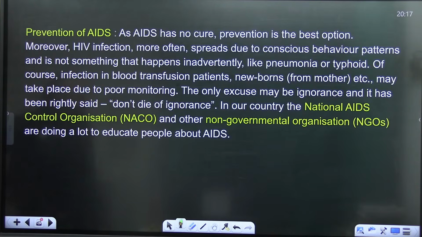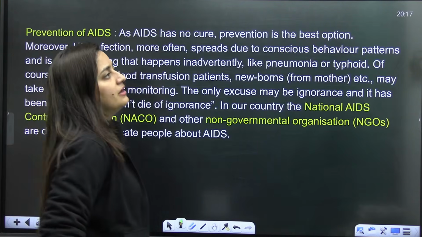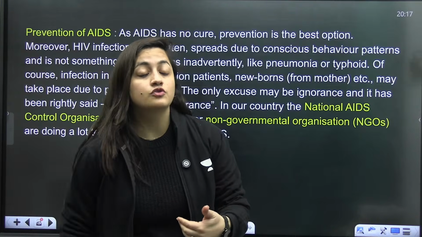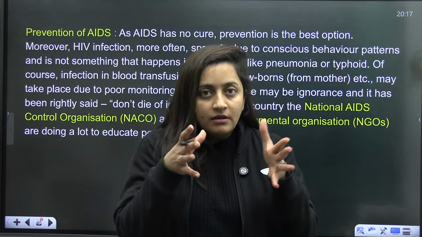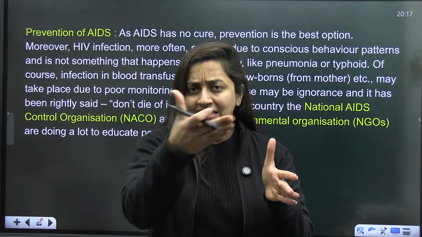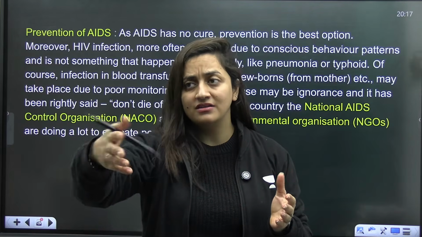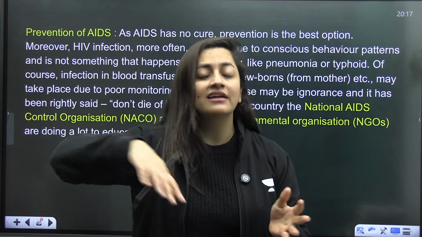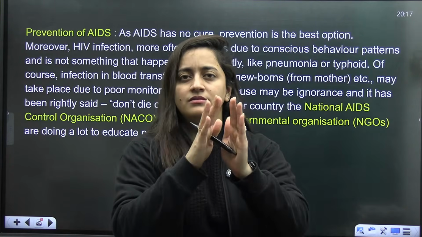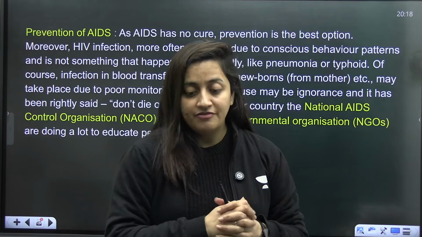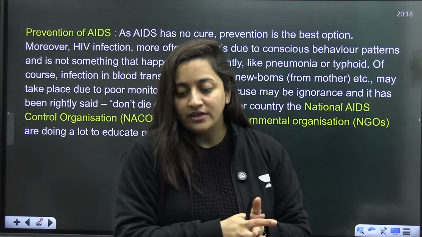So when it comes to preventing AIDS, you know that blood transfusions should be avoided, right, students? One has to be very careful, and proper checking should be there. And as I said, contact with multiple sexual partners, and having sexual contact with them, should all be avoided. Intravenous drug exchange, all those things, I mentioned earlier. If we avoid that, we can stop it.